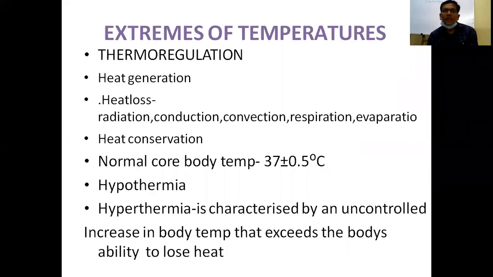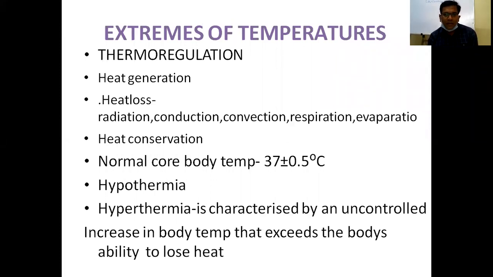So this is the extremes of temperature. Heat is controlled by the hypothalamus. The hypothalamus has anterior and preoptic neurons and postoptic neurons. They have two signals: one signal from the peripheral skin, and another signal from the blood bathing the system. So the two signals communicate to maintain thermoregulation.